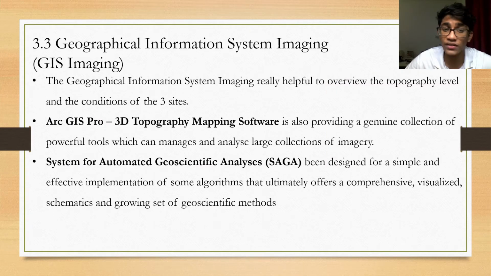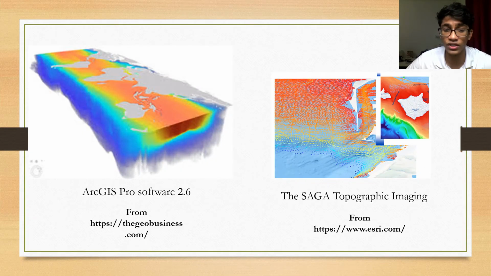The third one is geographical information system imaging. For this method, I've used two types of software. The first one is ArcGIS Pro 3D topography mapping, which provides genuine collections and is a powerful tool that can manage and analyze a large collection of imagery. The second one is the System for Automated Geoscientific Analysis, SAGA, which is designed as an effective implementation of algorithms, as it visualizes schematics which allow scientific methods. These are the properties of the ArcGIS software and also the SAGA topographic imaging.